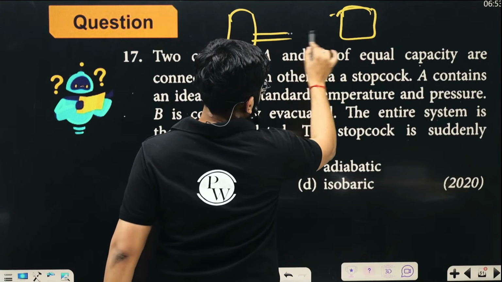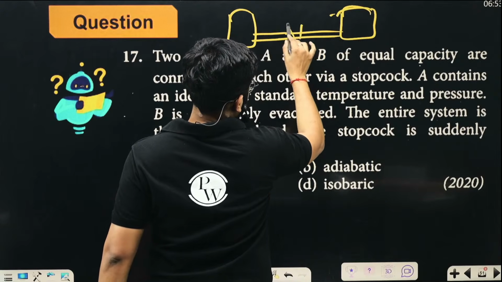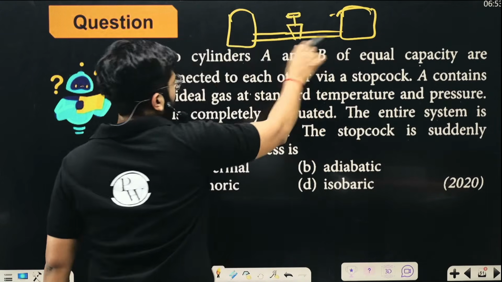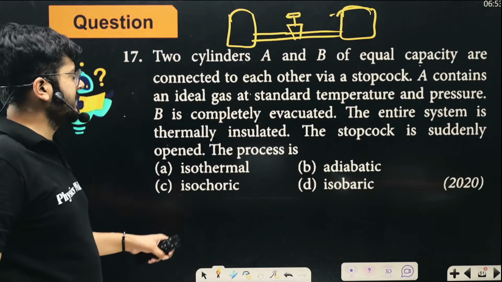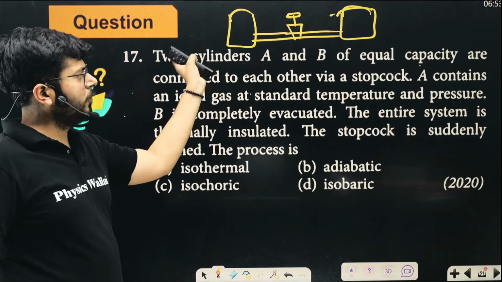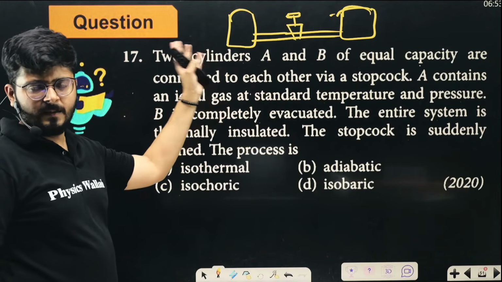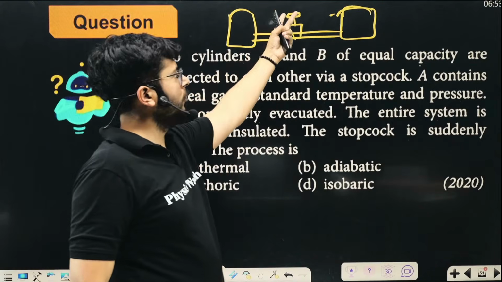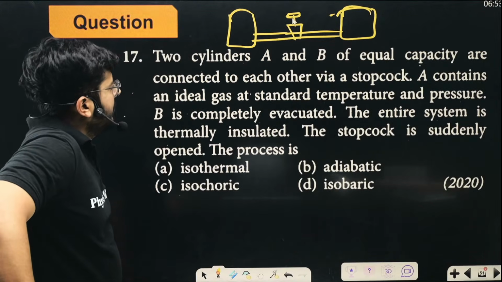They are connected by a stopcock like this, right? So we can allow the flow of gases or fluid, whatever it is. We can allow the flow of things in fluids inside each other by opening or closing this stopcock, right?